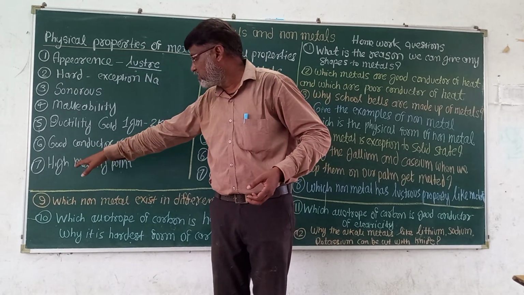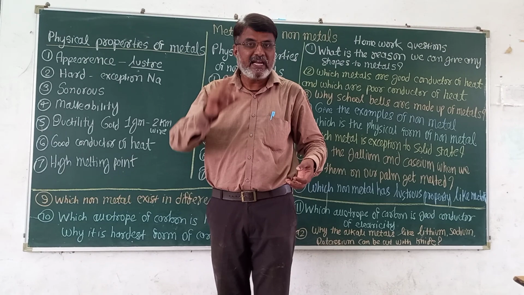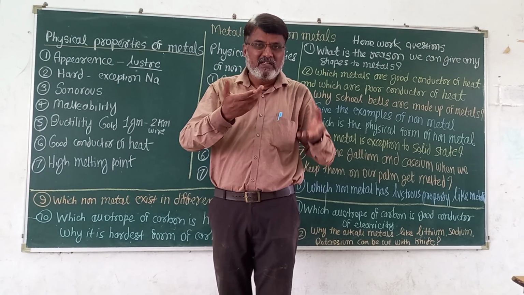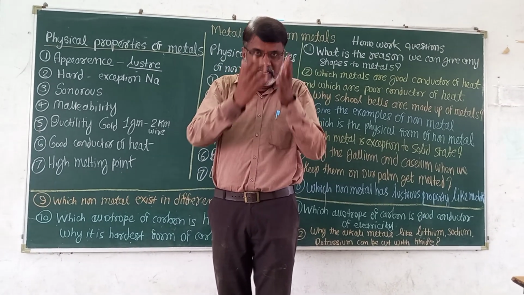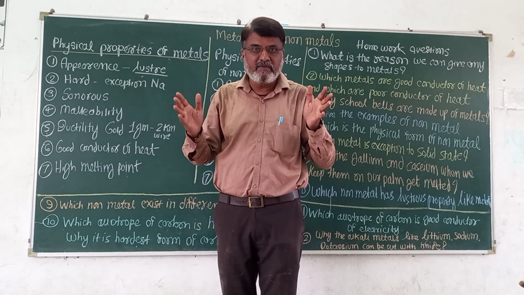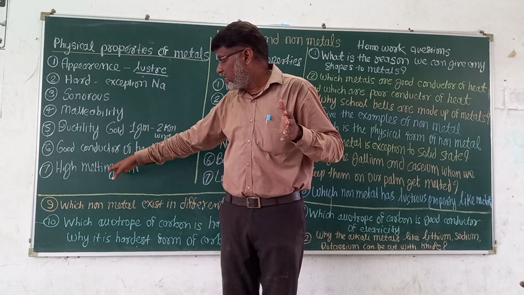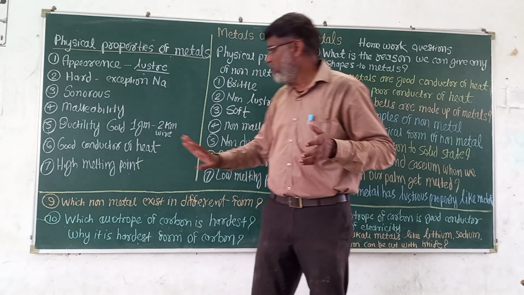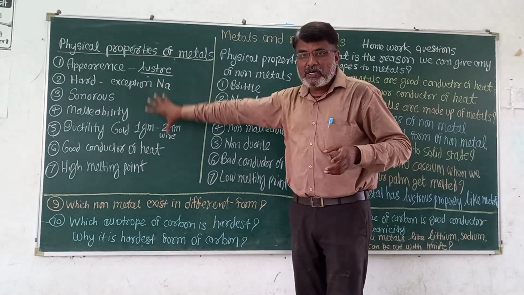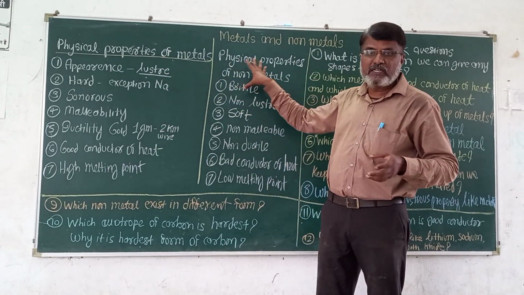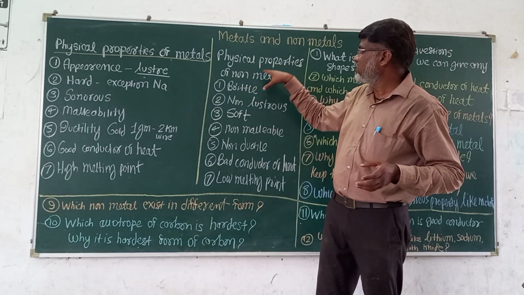Then the next property is high melting point. Just like ice. Ice is non-metal. Kulfis or ice creams get melted in small time. But metals have high melting point. These are the properties of metals, and totally opposite properties are those of non-metals.